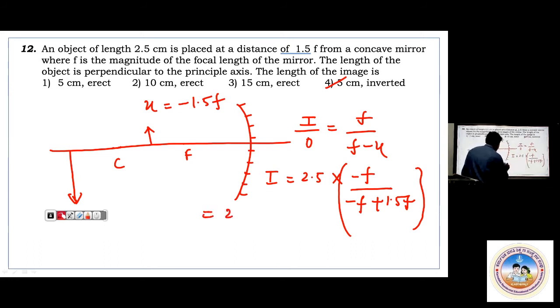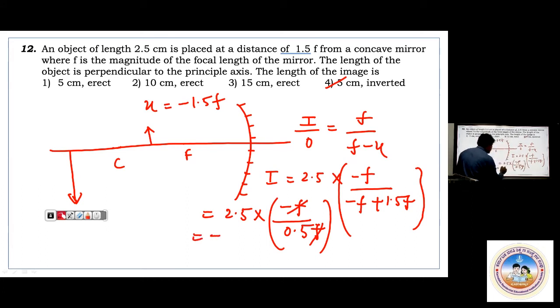Then you go for the calculations. 2.5 into minus f divided by 0.5 f. Here f and f cancel. So you will get minus 2.5 divided by 0.5, which is nothing but 1 by 2. What are you getting? Minus 5 centimeters. That will be enough. 5 centimeters inverted. That minus indicates it is inverted.